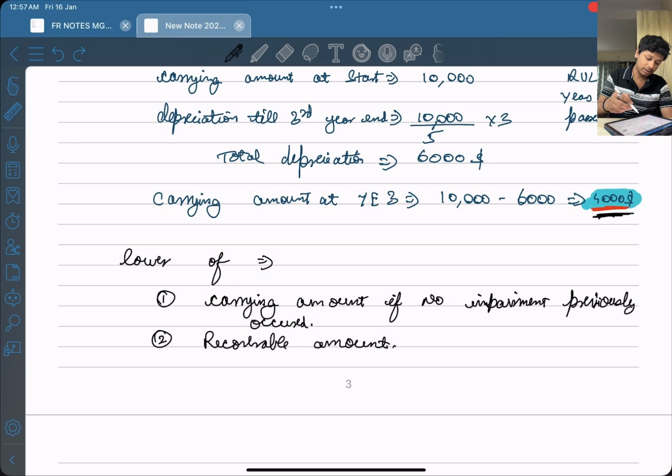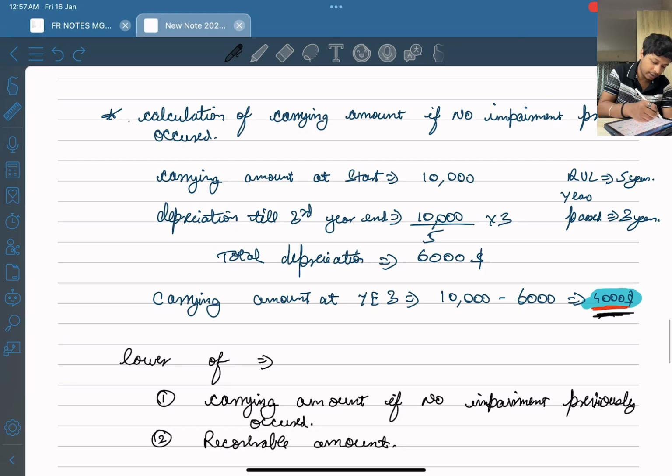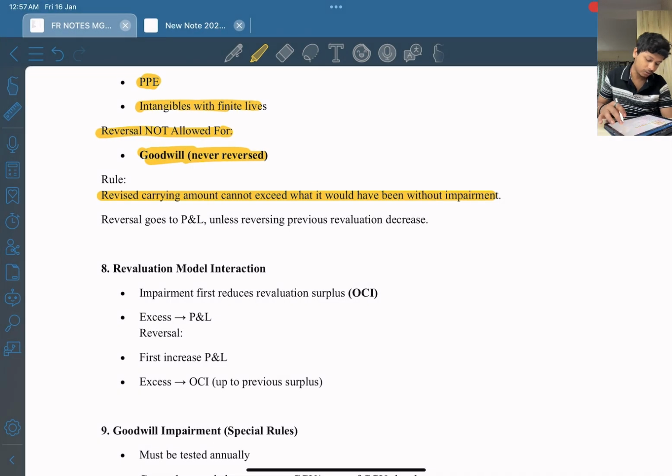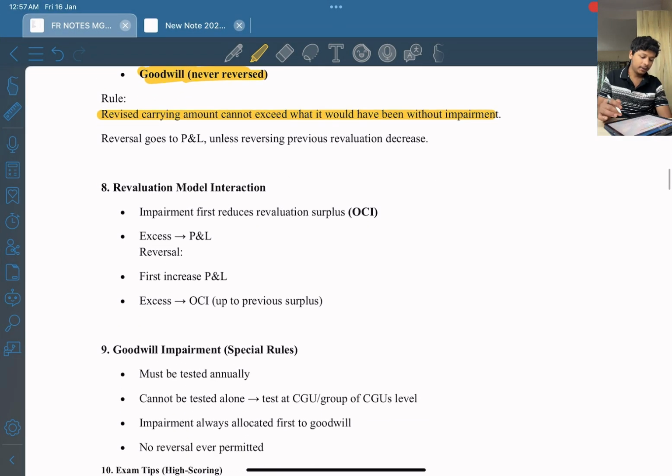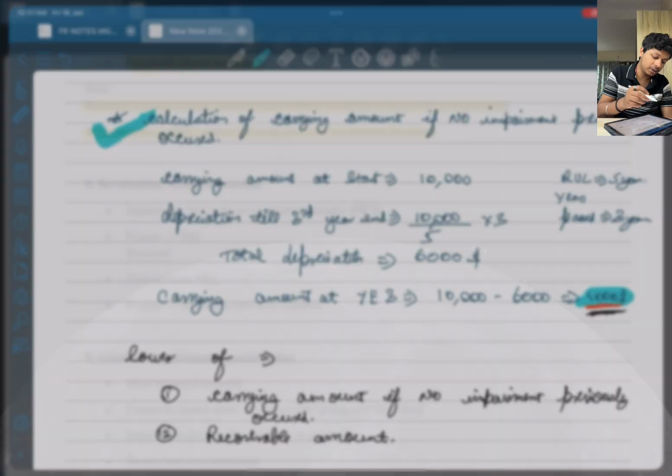So this they are talking about this part, right? In the notes, this is the part that they are talking about. Okay. Reversal goes to P&L unless reversing previous revaluation decrease.